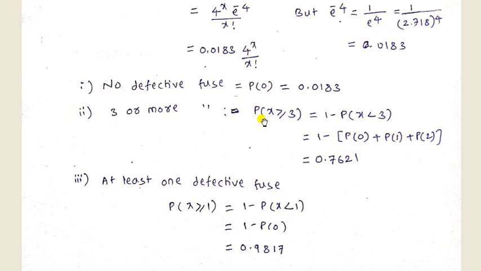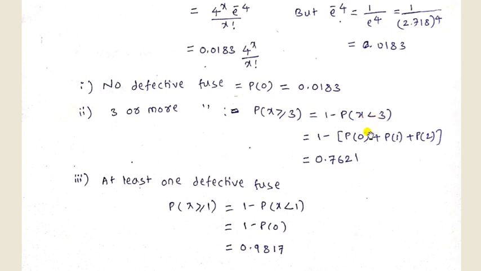Second one is 3 or more defective fuses. 3 or more is denoted as x greater than or equal to 3, and we convert this to 1 minus probability of x less than 3. Suppose if it is 7, then you write 1 minus probability of x less than 7.